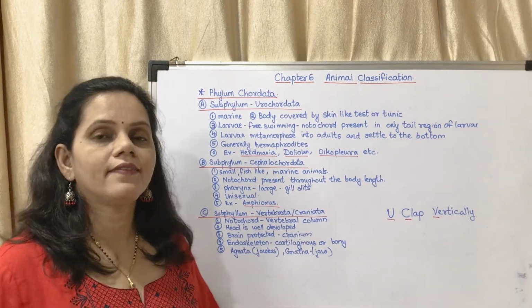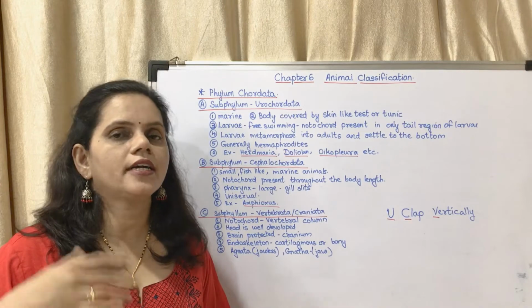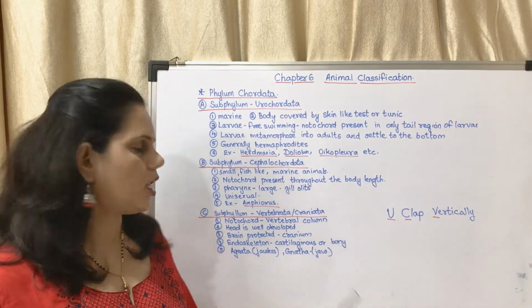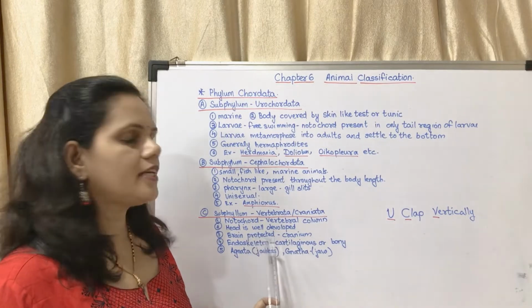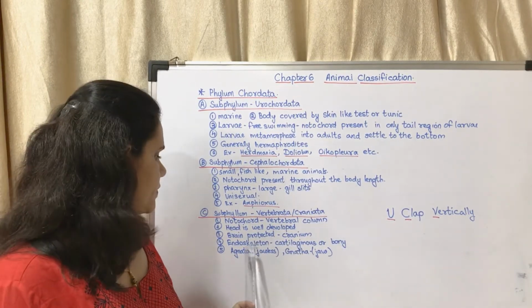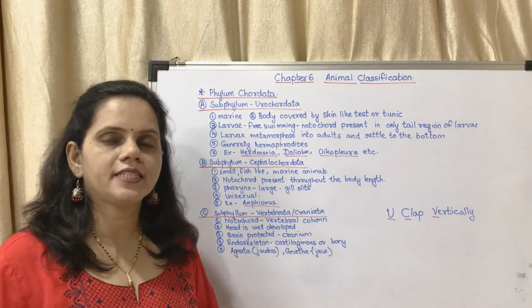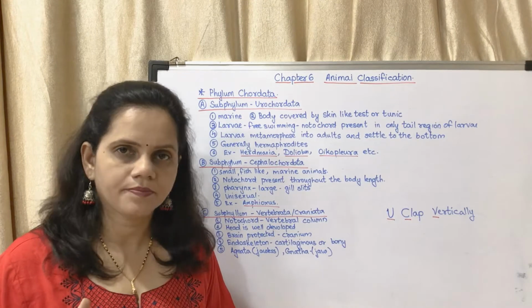Now the next is subphylum Vertebrata, also called Craniata. Notochord develops into the vertebral column. As they grow, the notochord gets converted into the vertebral column. Head is well developed. Brain is protected by a covering called the cranium. Endoskeleton, that means a skeleton inside. For example, we have a skeleton inside.